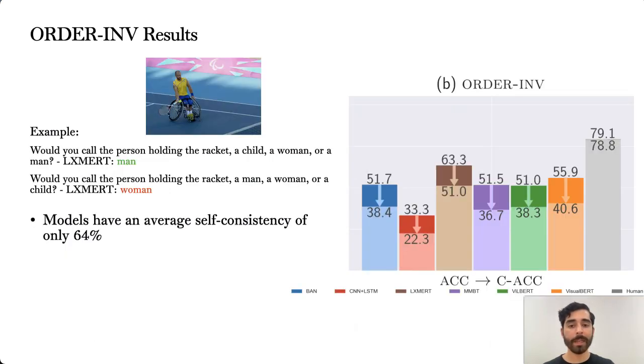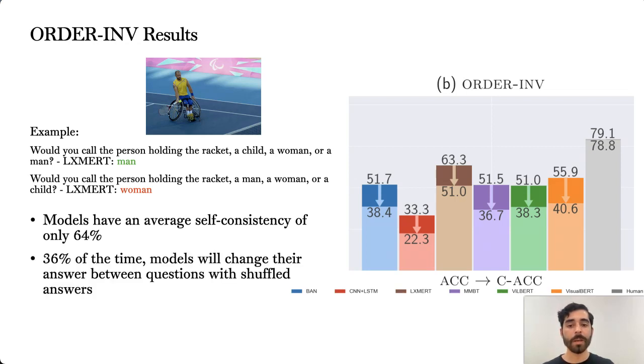Another takeaway we'll highlight is related to model behavior on the order invariance tests. Models are surprisingly sensitive to the order of arguments for lists, conjunctions, and disjunctions. Self-consistency for this test is only 64% on average, meaning that models change their answer to a question 36% of the time when the question's arguments are shuffled. Even for models initialized with powerful language comprehension components, such as BERT, they still seem to be sensitive to shuffling arguments.